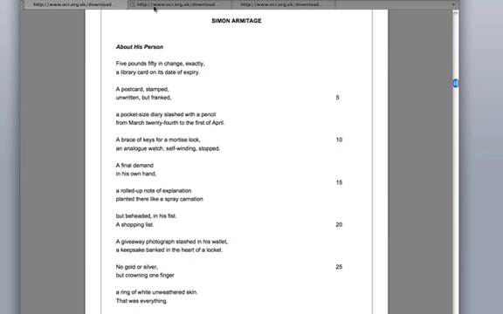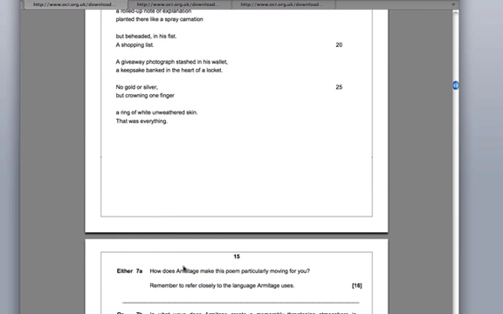So if we go across to here we have one of the Simon Armitage poems. It's actually in the anthology, and as you read through it, the question for this is: how does Armitage make the poem particularly moving? So the idea here is that this is moving, so one of the meanings or the effects on you is that it's moving, and obviously it's moving because it's probably about death.